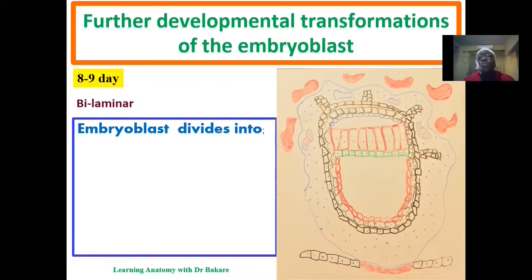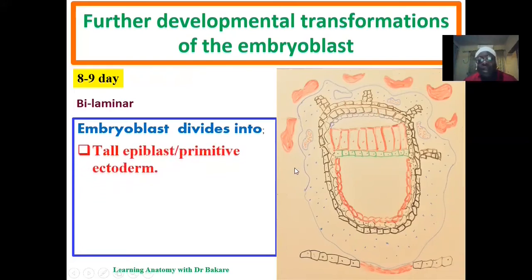So let's go to the transformation of the embryoblast. Let's look at how the embryoblast transforms into the bilaminar germ disc. So this is the embryoblast, and their cells are rearranged into an upper layer and a lower layer. The upper layer are tall epiblastic cells, or the primitive ectoderm. That means primitive at this stage. This will further develop into the ectoderm.